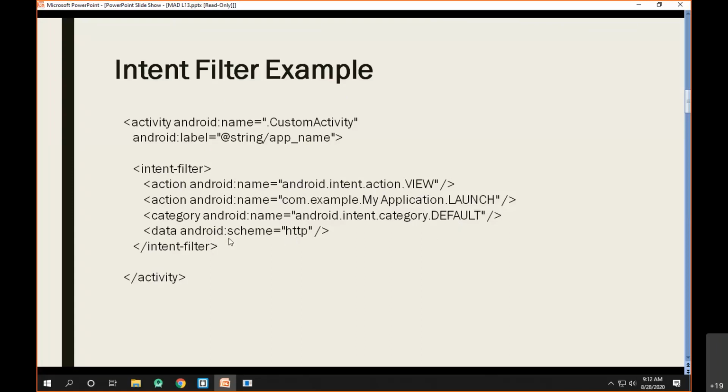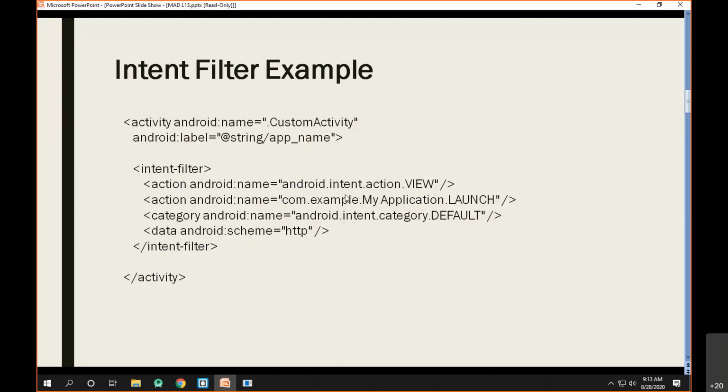And what kind of protocol it can handle. So here you can actually set a scheme for the data, which is HTTP, or sometimes you can also provide the data MIME type. So either you can provide a scheme or you can provide a MIME type. No problem with that. You can provide either one of them.